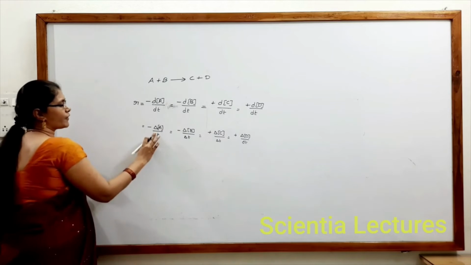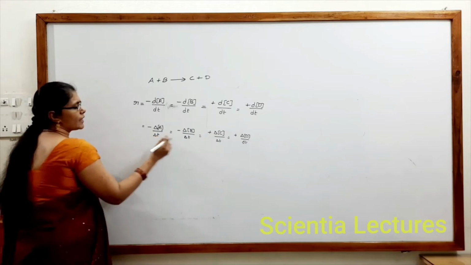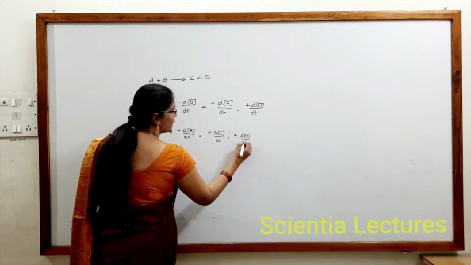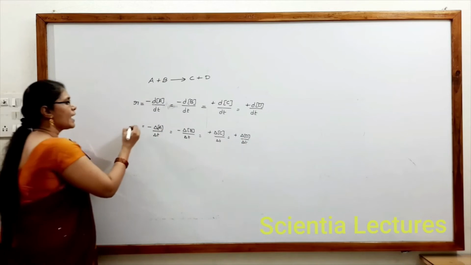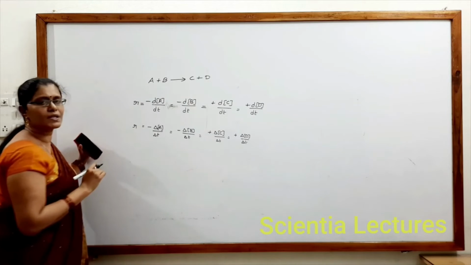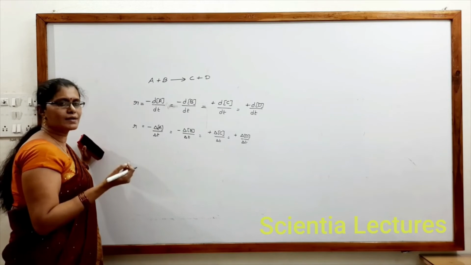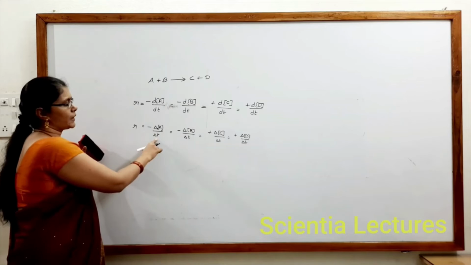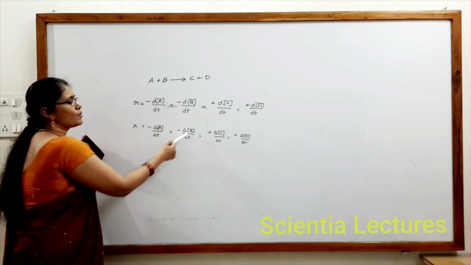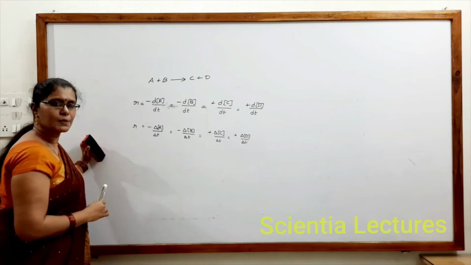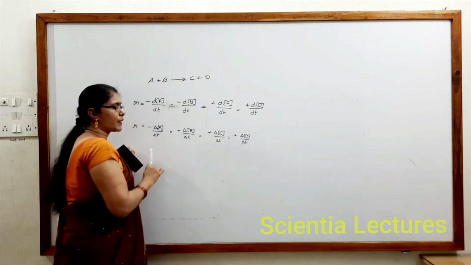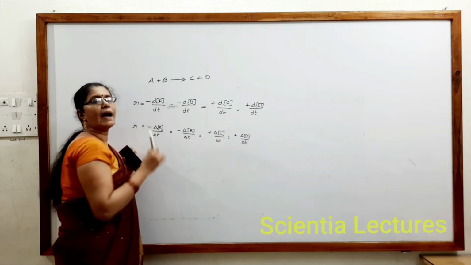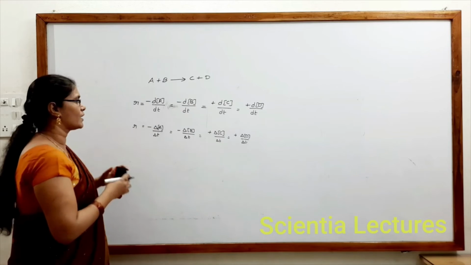Average rate of reaction could be taken in terms of deltas. So this indicates average rate of reaction. Change in concentration of A with respect to time, change in concentration of B with respect to time, change in concentration of C with respect to time. This is called as average rate of reaction.